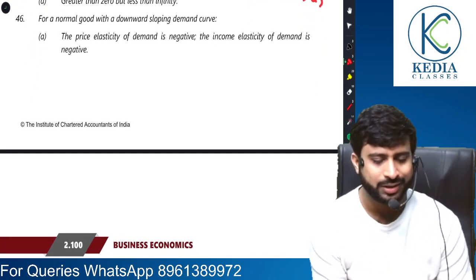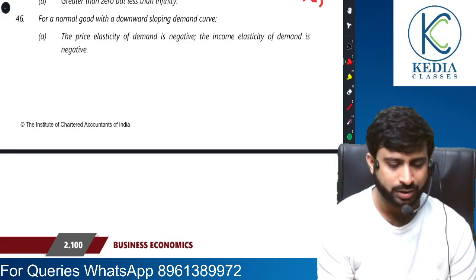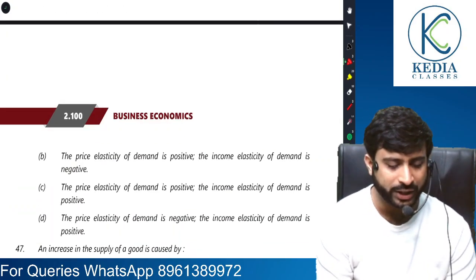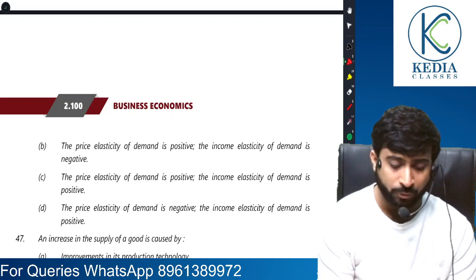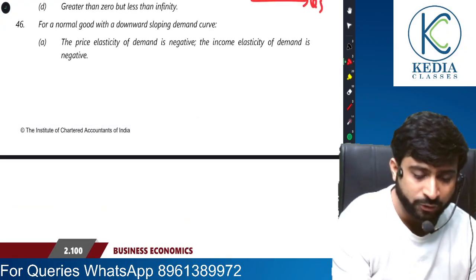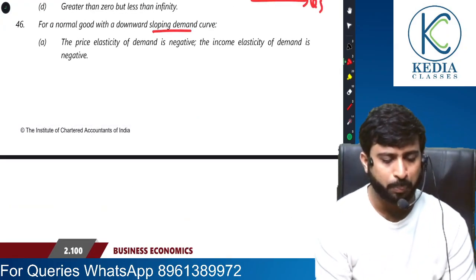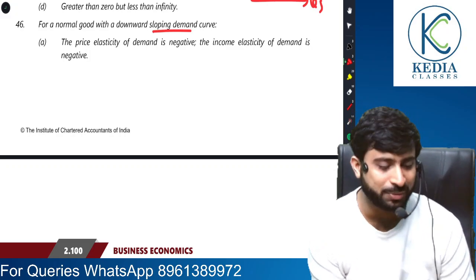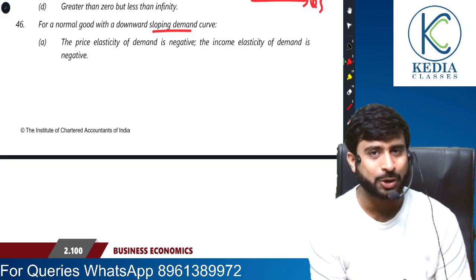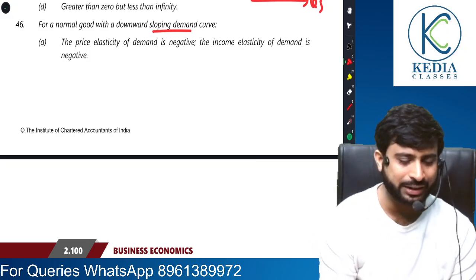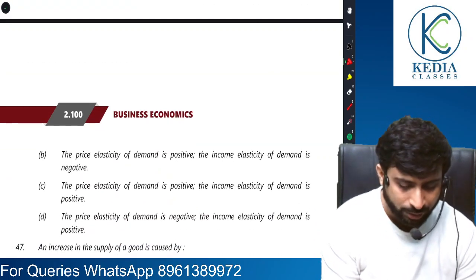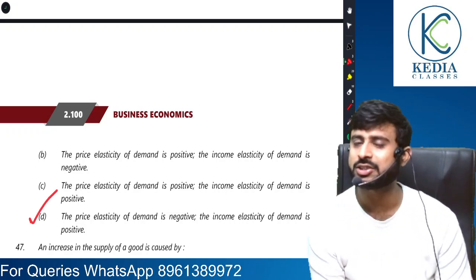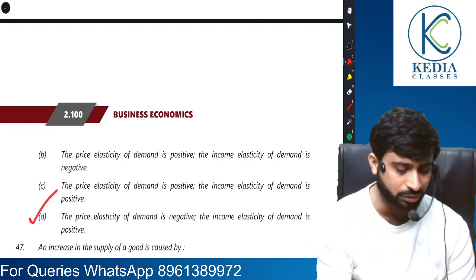For a normal good with a downward sloping demand curve, very good question. If it is a normal good, price elasticity of demand will be negative, but income elasticity of demand will be positive, because for a normal good, when income increases, demand increases. So price elasticity of demand will be negative, but income elasticity of demand is going to be positive. This one seems to be the correct answer in this regard.